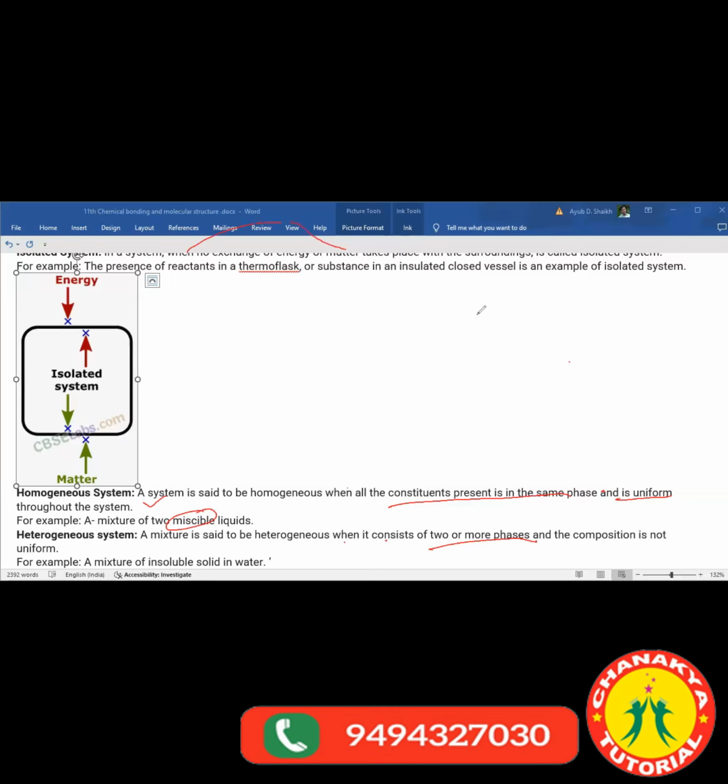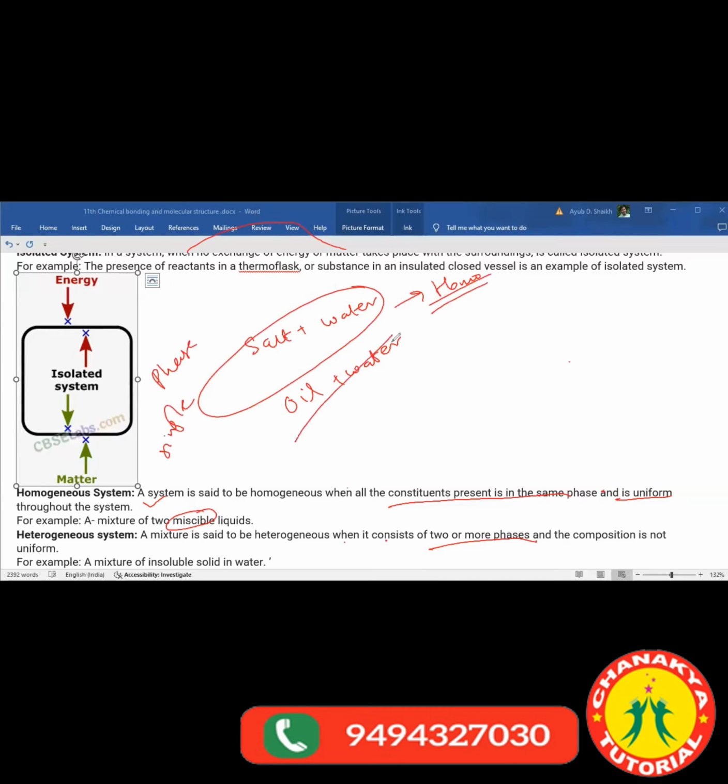If I give you an example, can you tell me whether it is homogeneous or heterogeneous? If I add salt and water, what will it be? And if I add oil plus water, what will it be? Yes, Dhananjay? Oil and water is hetero, ma'am. And salt and water would be homo, right? Homogeneous, because they can dissolve with each other and give a single phase.